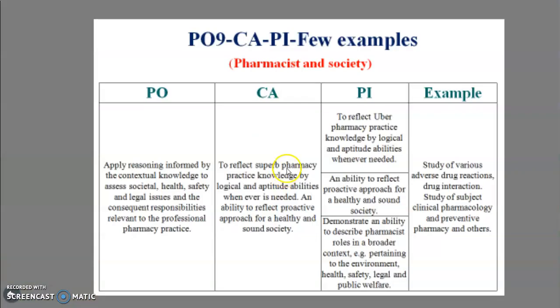Then turning toward the next PO, that is PO number 9, about the pharmacist and society. Here the competencies reflect superb pharmacy practice knowledge through logical and aptitude abilities whenever needed. Then what are the various PIs? To reflect our pharmacy practice knowledge through logical and aptitude abilities whenever needed, and the ability to reflect a proactive approach for a healthy and sound society.